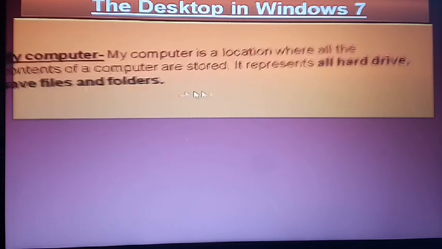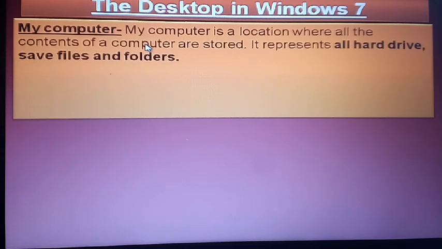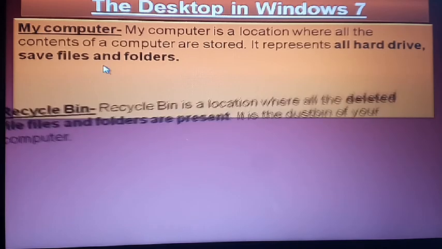After that, My Computer. My Computer is a location where all the content of the computer is stored, just like the start button. All the content we can see in My Computer. Just like all hard drives, saved files and folders, everything we can see here in My Computer.